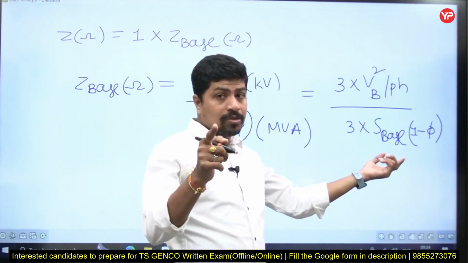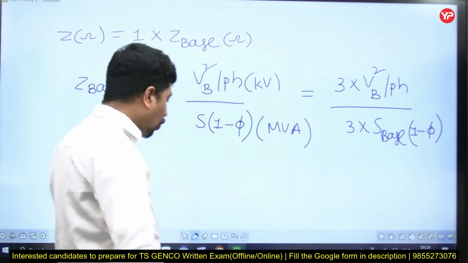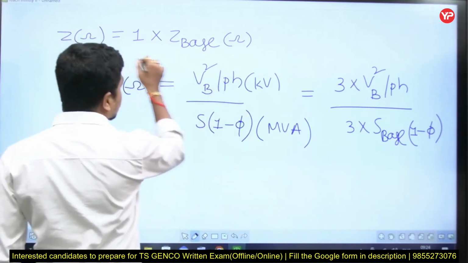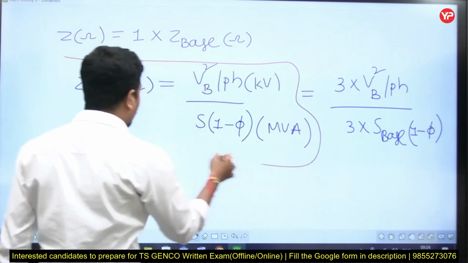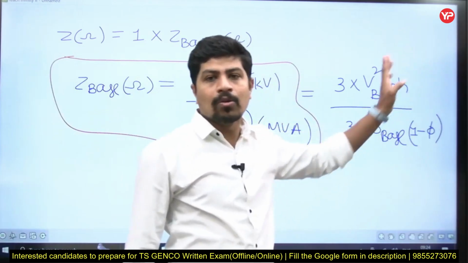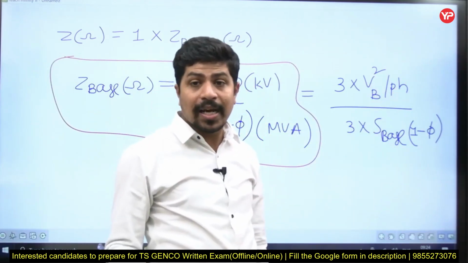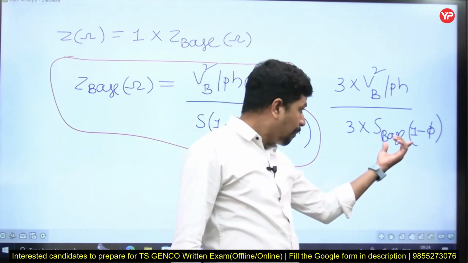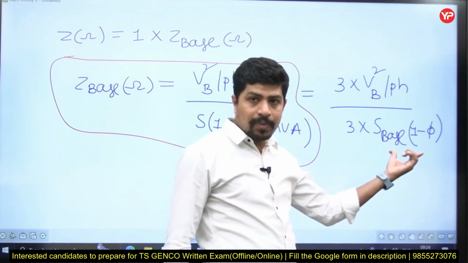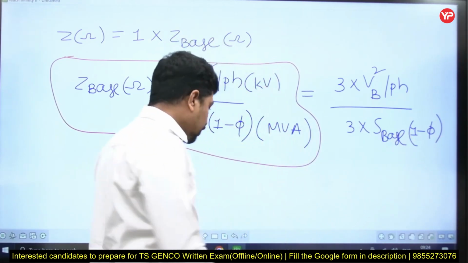Suppose that fellow gives delta by star, star by delta connections and all, then you will be caught. Most people don't know that per unit quantities must be calculated only per phase. They simply make the formula V line to line whole square by S 3 phase. That is valid only for star connection. If it is delta connection, you have to take S base single phase only in the denominator. Why? Because for delta connection, line voltage and phase voltage both are equal, right?